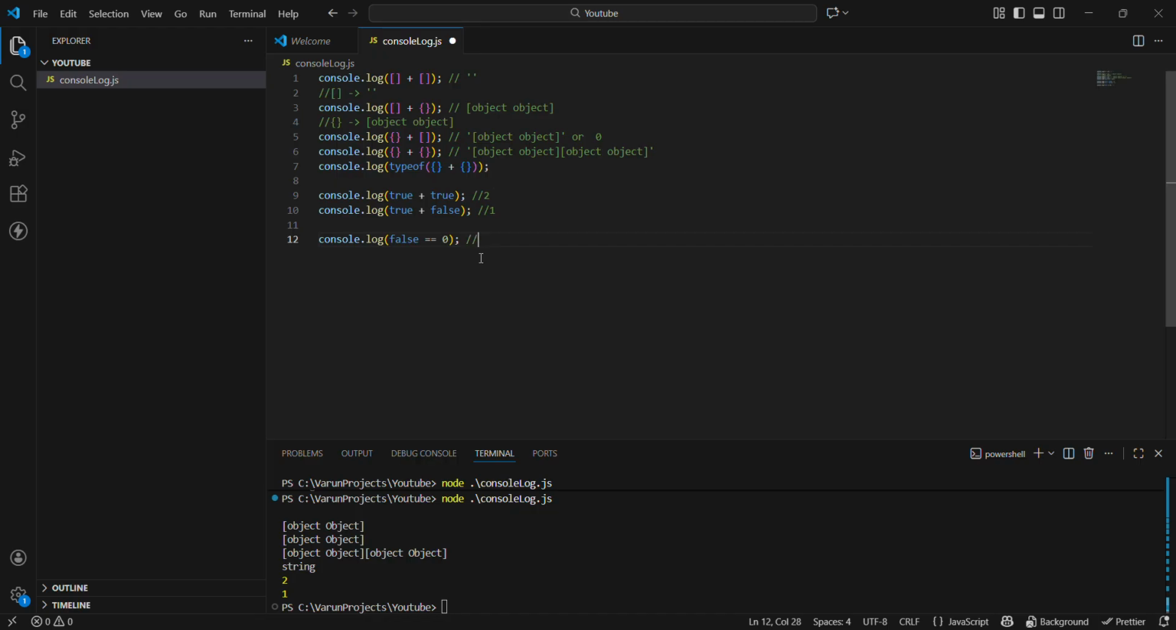I will simply write, yes, it will be true. If you have guessed true, then you are right, guys. Let's verify. It is true. Why? Because false is basically nothing but 0 only.